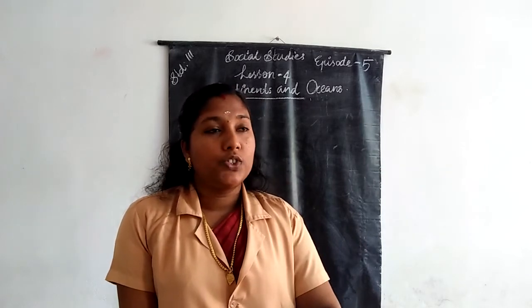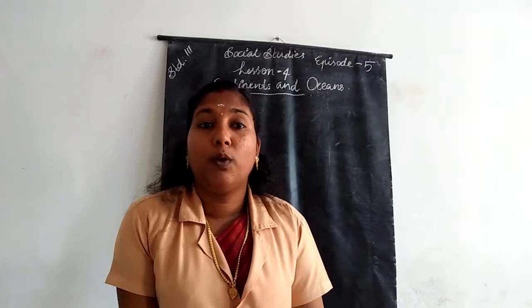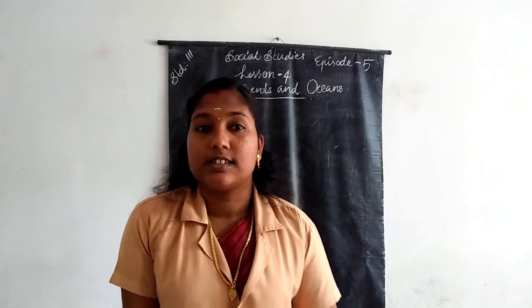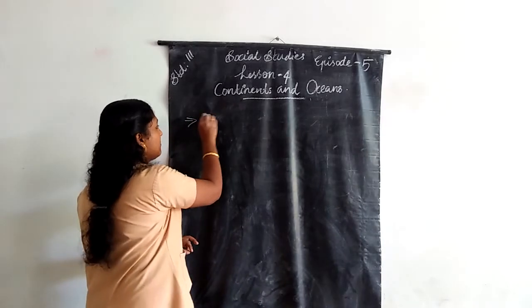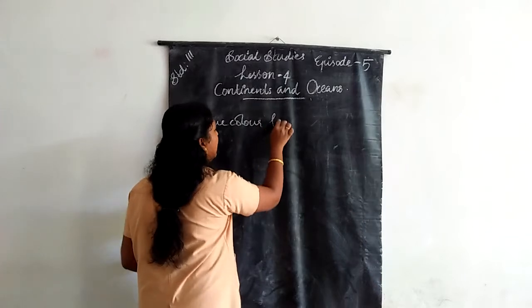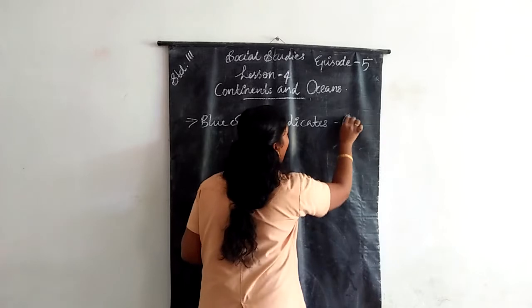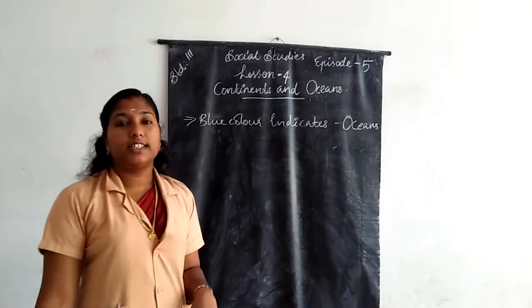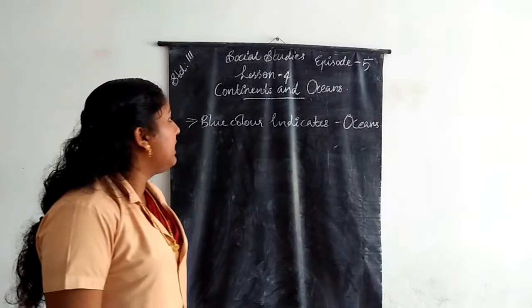The most part of the map is colored with blue. That blue color indicates the oceans. Other colors indicate continents.